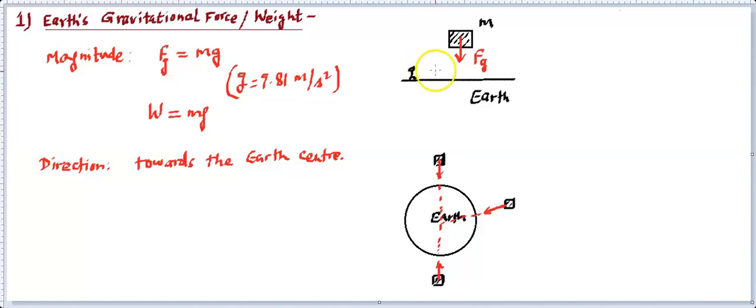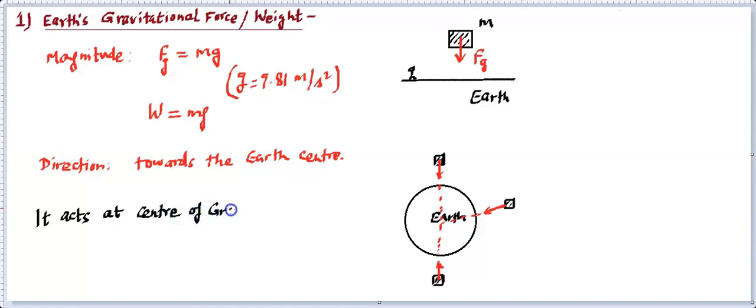So this is another point where it acts. This force acts basically at all the points, but the point of action can be thought of as the central point, and that's called the center of gravity. So it acts at the center of gravity.